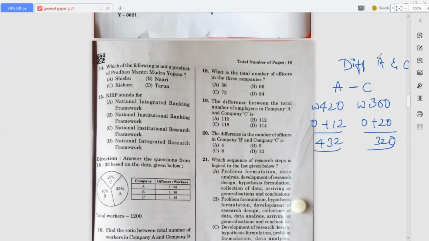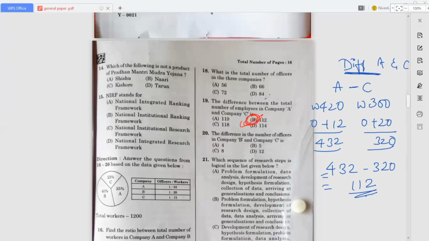So here they ask difference. Difference means what? We have to minus 432 with 320. We got 112, right? So according to this, which is the answer? That is 19th one, right? Okay, so option B 112 is the answer for this question. Okay, so now move on to the next question, that is 21.